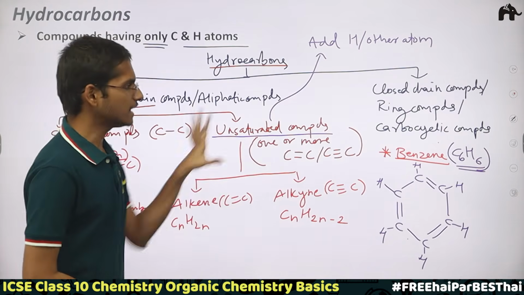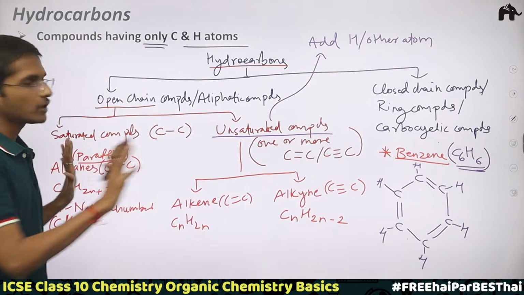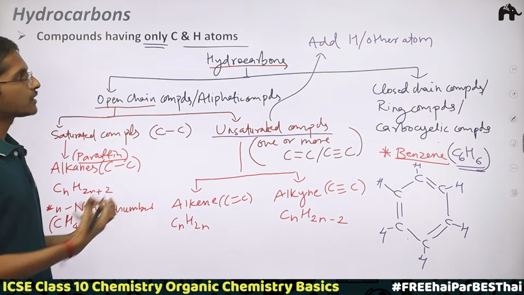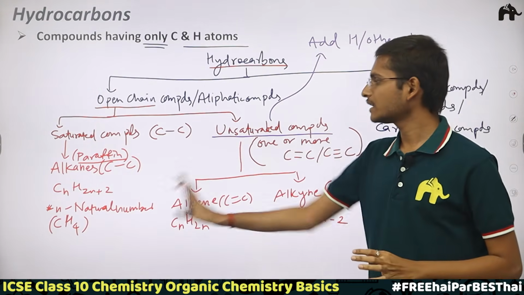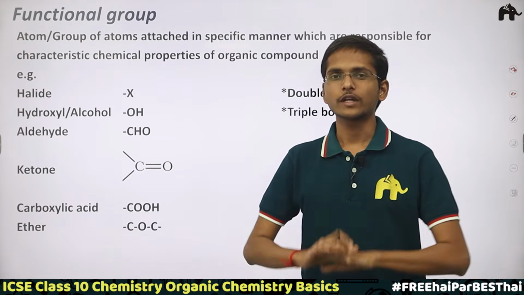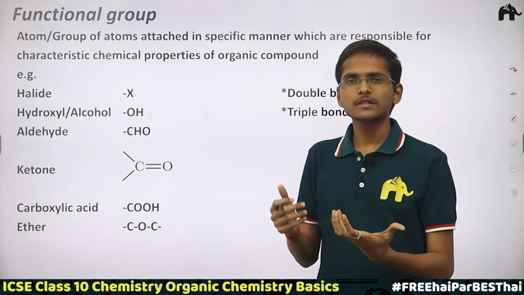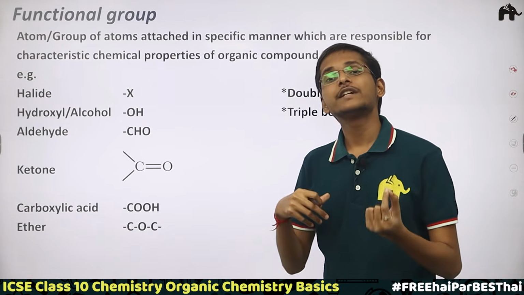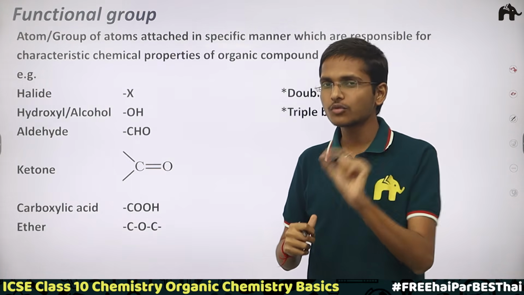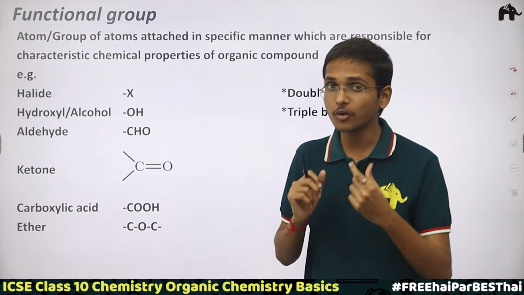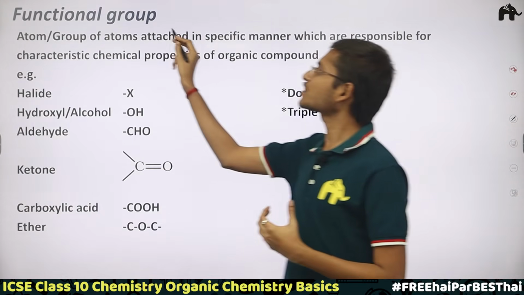Now this was all about hydrocarbons till now. Whatever else we are going to study about hydrocarbons, we will see in detail in alkanes, alkenes and alkynes. Now we have understood what hydrocarbons are. Now let's see what the derivatives of hydrocarbons are. But before that, we need to understand one more very important thing, that is functional groups.